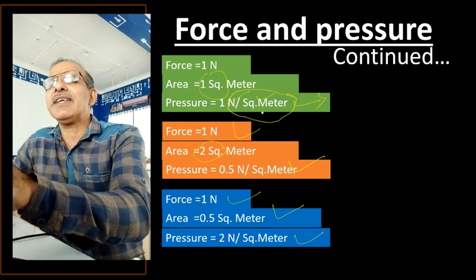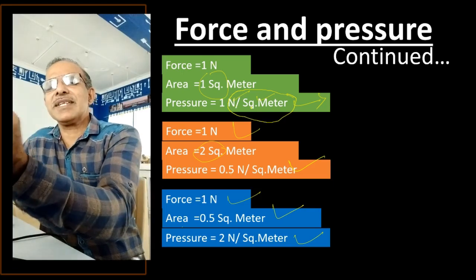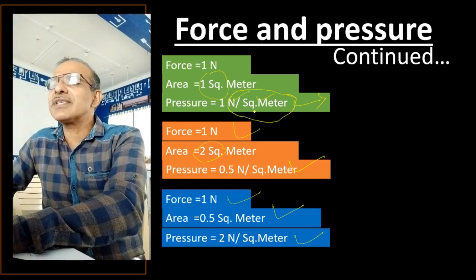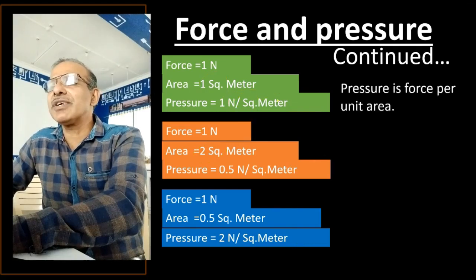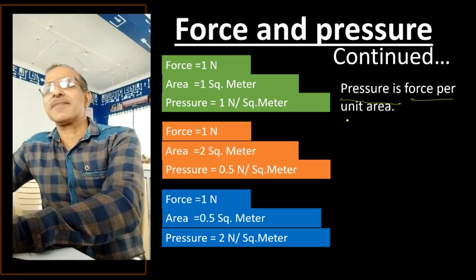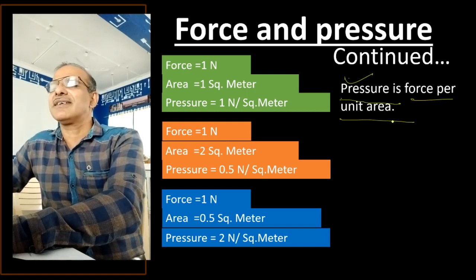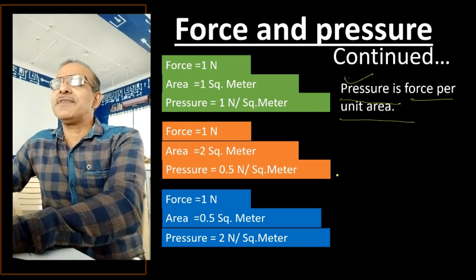And per how much of area? Per single unit. And that is why the definition of pressure is force per unit area. Did you understand? What is the definition of pressure? Force per unit area. Now this is one point we have noticed.